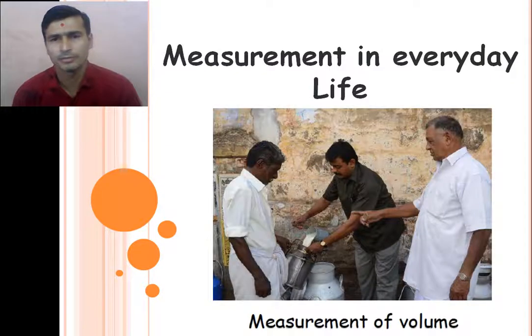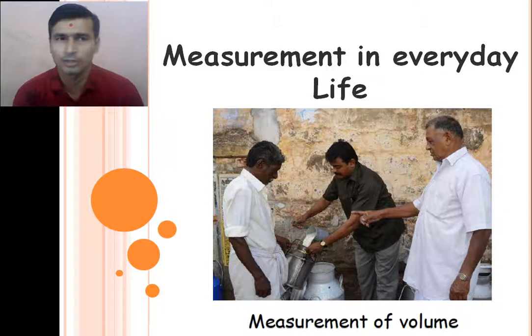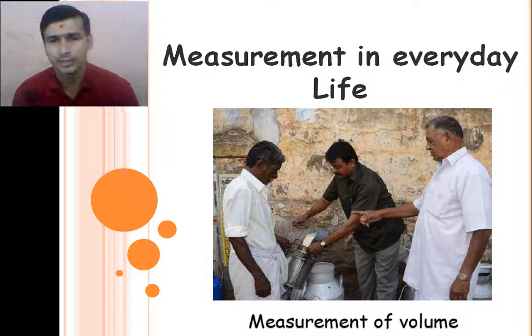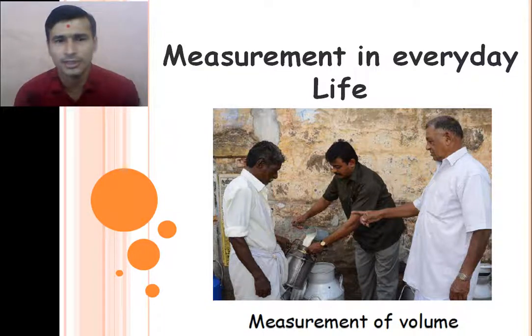Then we measure the volume of milk. What is the unit of milk volume? You know that it is liter, right? 1 liter milk, 500 ml milk. So that we measure in our daily life.